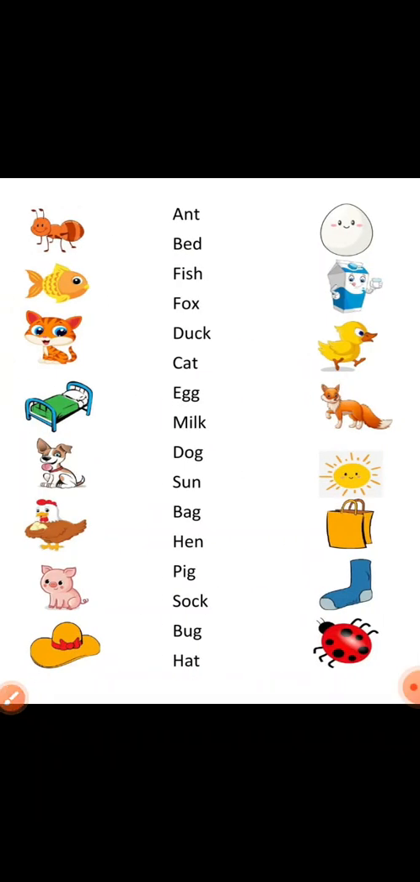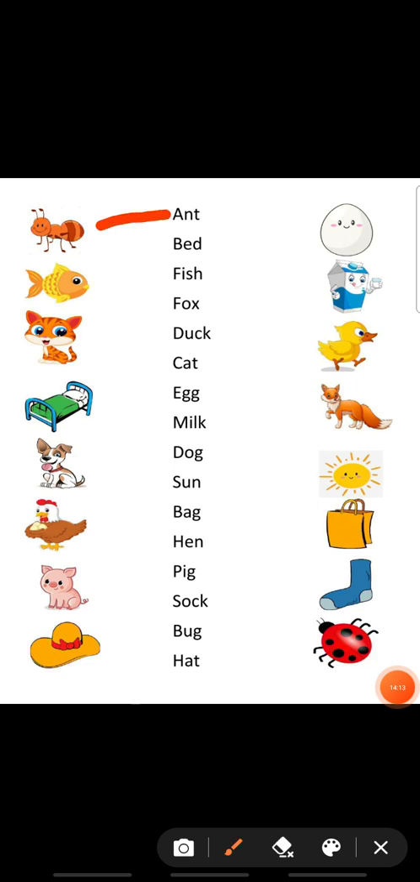We have to match the pictures with the words. Okay. So both side pictures are there and the middle has words. Is it? Yes. So here we have to match picture with word. Okay. See. Ant.